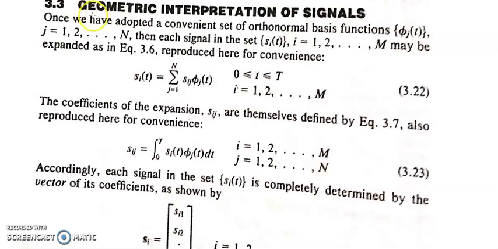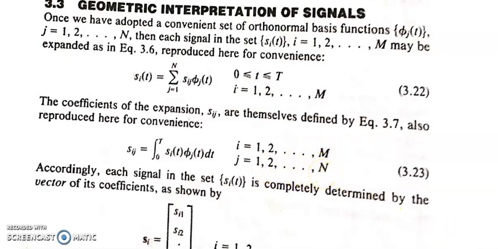Yes, next we will see the geometric interpretation of signals. Any signal can be written as S_i(t) = sum over j from 1 to n of s_ij phi_j(t), where t varies from 0 to T and i is from 1 to m. The coefficients of the expansion s_ij are themselves defined by s_ij = integral from 0 to T of S_i(t) phi_j(t) dt, where i varies from 1 to m and j varies from 1 to n.